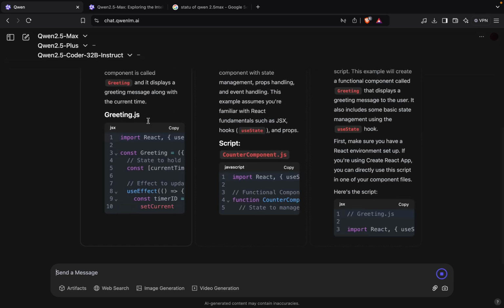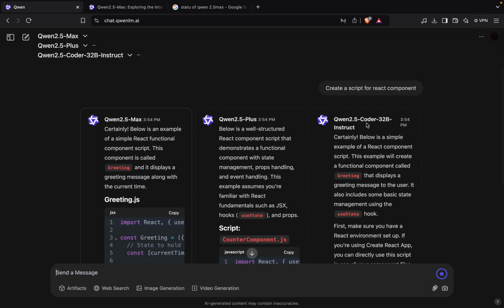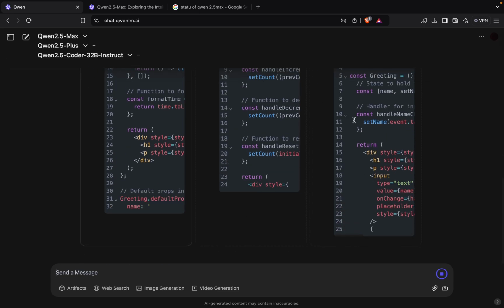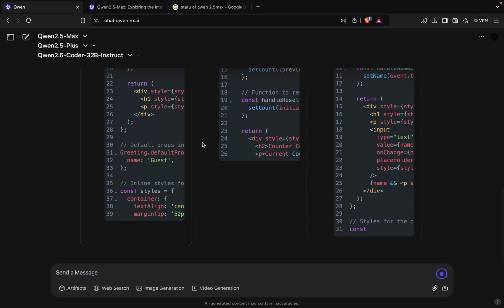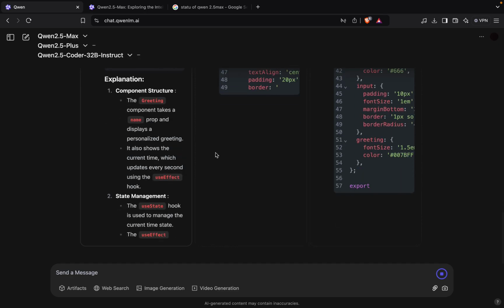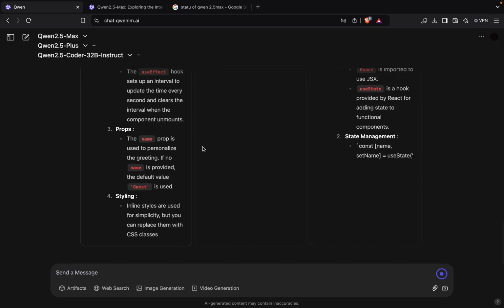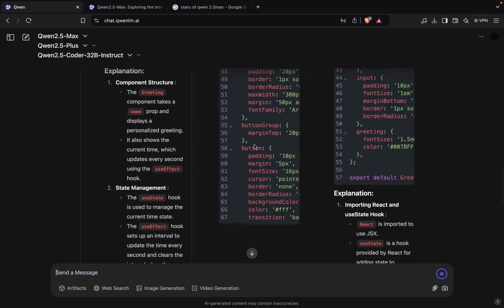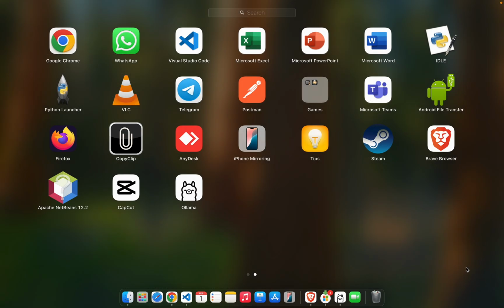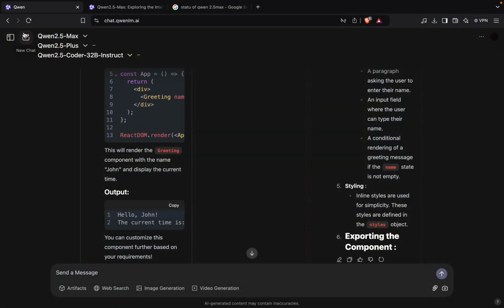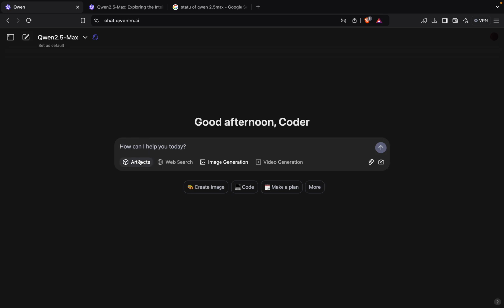As you can see, 2.5 Max is giving an answer, 2.5 Plus is giving an answer, and 2.5 Coder. All three are giving answers at the same time. So by this also you can use this thing. It is a nice thing to do. Okay, so all three are generating answers. Now just go on to the next, and the main thing here is artifacts.